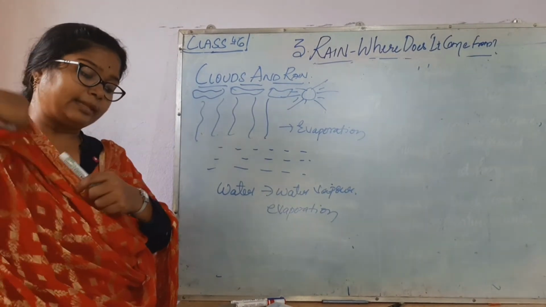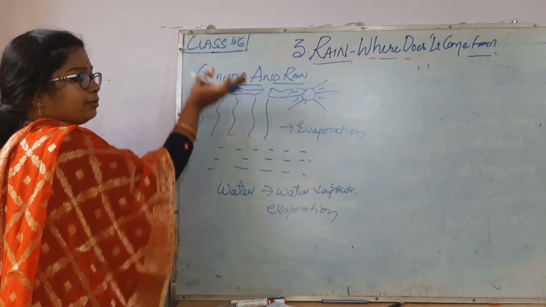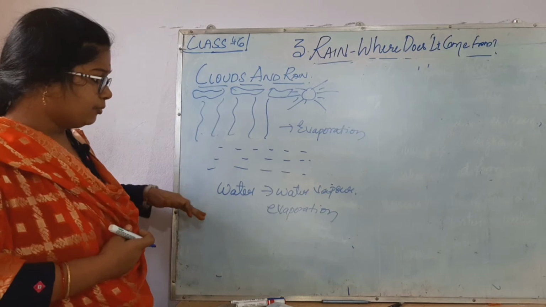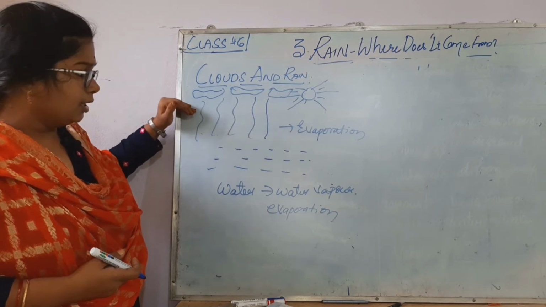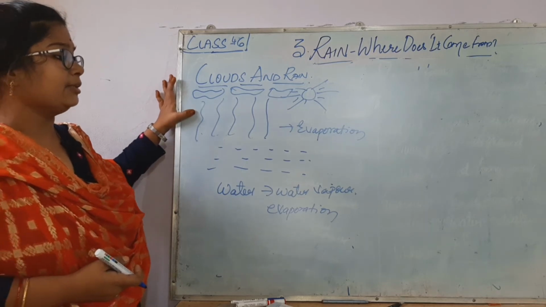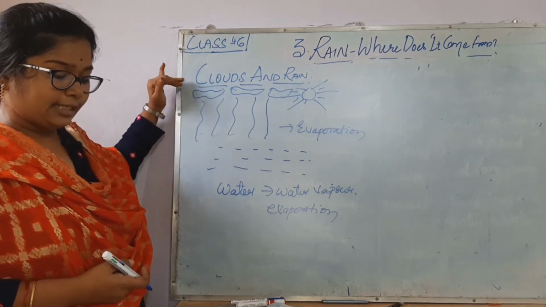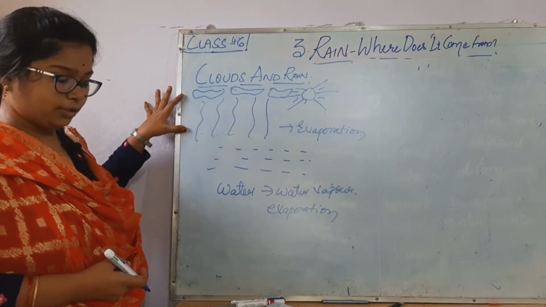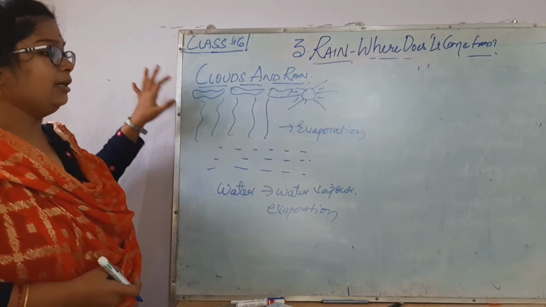Then what happens? This water vapor rises up into the atmosphere. As we move away from the surface of the earth, if you move up, the air becomes cooler. So what does the water vapor become? We saw in condensation, when water vapor becomes cool, it becomes water again. Hence the water vapor reaches the higher levels. It condenses due to contact with the cool air and forms small water droplets. These water droplets remain floating in the higher levels of the earth. These are nothing but your clouds.